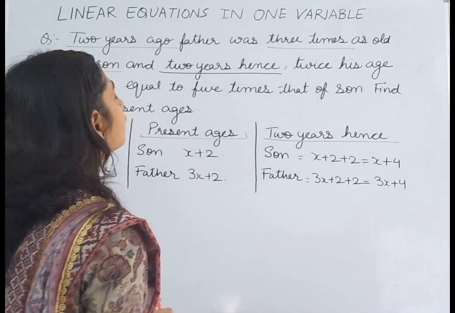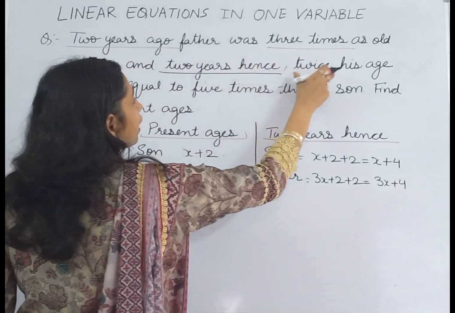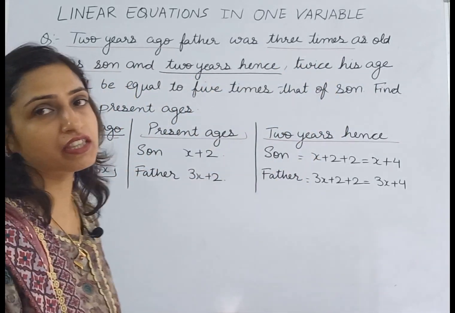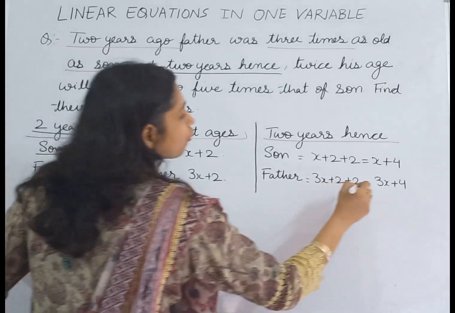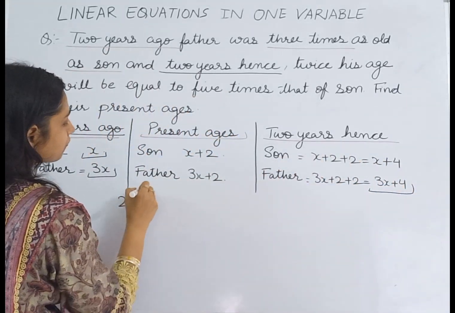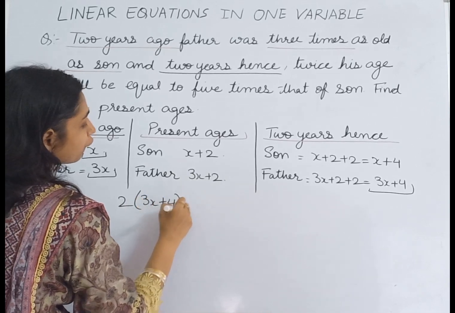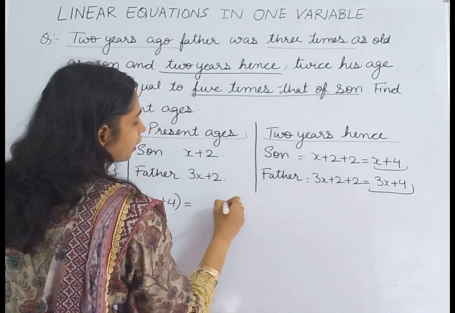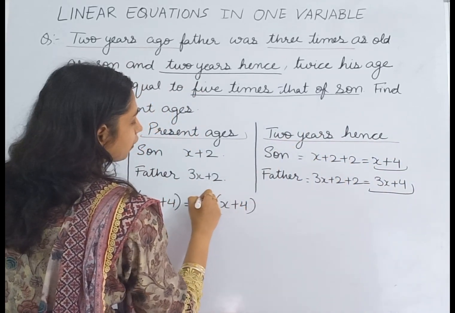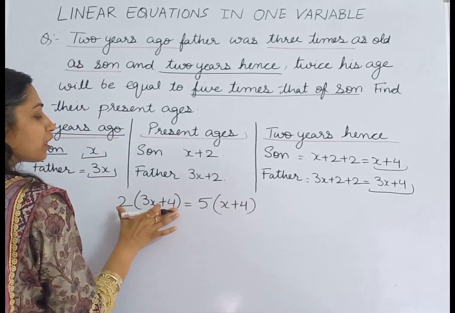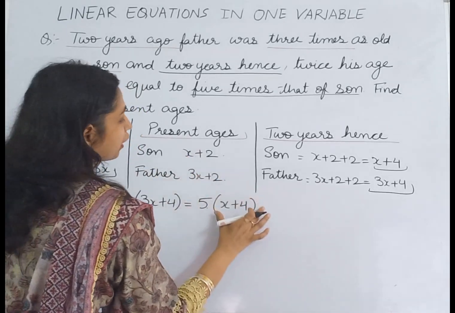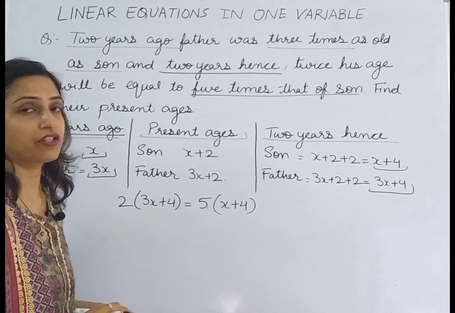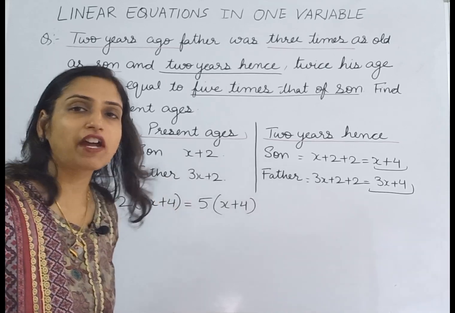And we are given that 2 years hence twice the age of father will be equal to 5 times that of son. So twice the age of father, which is 2 times 3x plus 4, will be equal to 5 times the age of son, which is x plus 4. This is given in the statement and this is our equation. If we solve this equation, we can find the value of x.